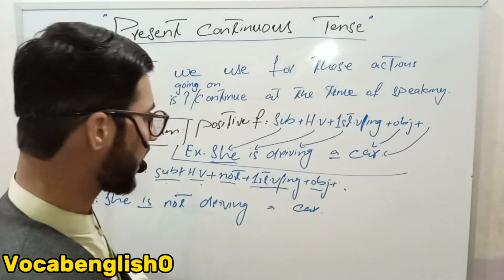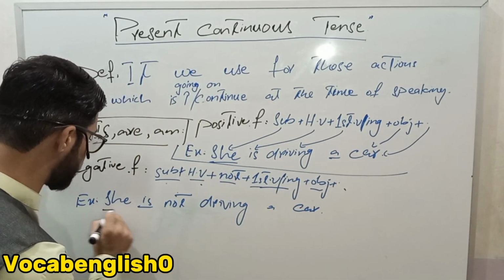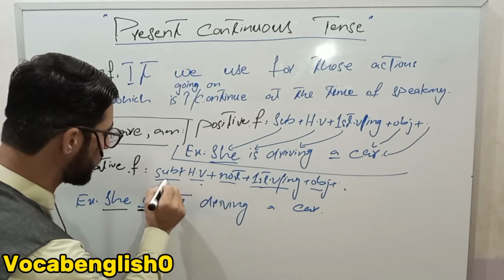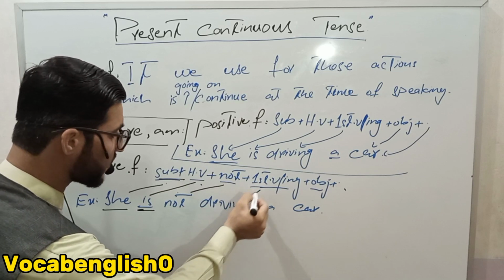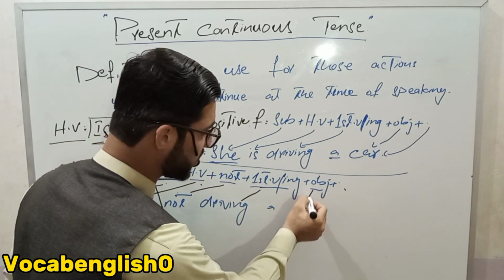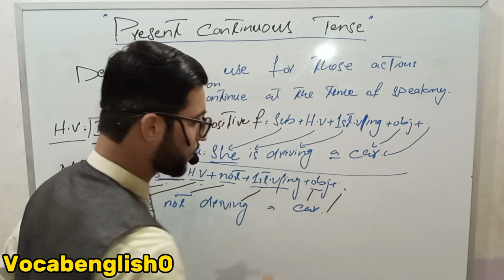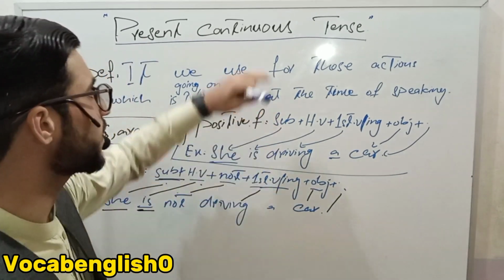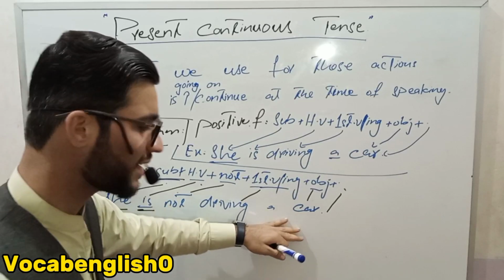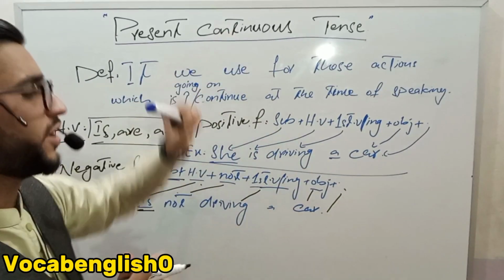It is the negative example. Subject plus helping verb plus not plus first form verb with ing plus object plus full stop. So this is the negative example of the present continuous tense.